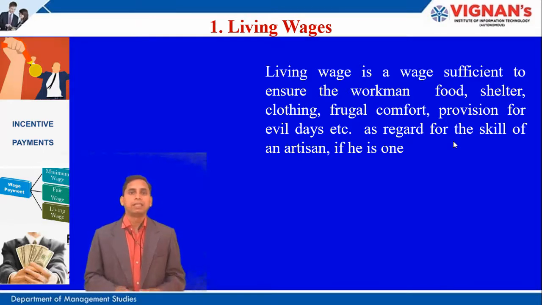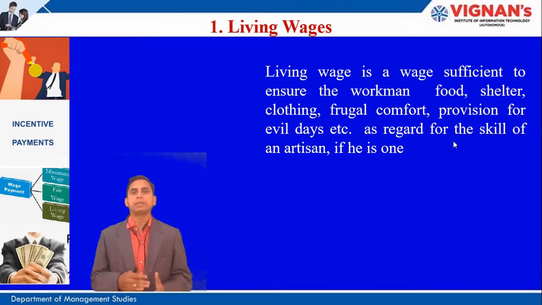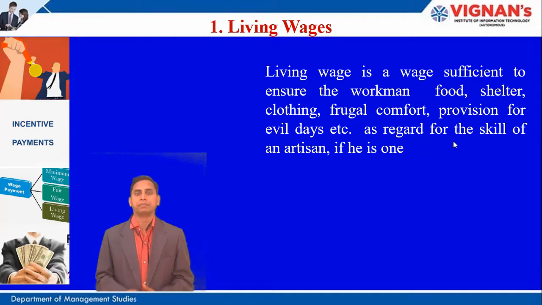So, the living wage is a wage that is paid to the worker that at least satisfies their basic necessities like food, shelter, clothing. So that is called a living wage. So the basic wage that is paid for the workers is a living wage. It includes the wage that is sufficient for fulfilling their basic necessities like their clothing, their provision for the evil days and all. So this is called a living wage.